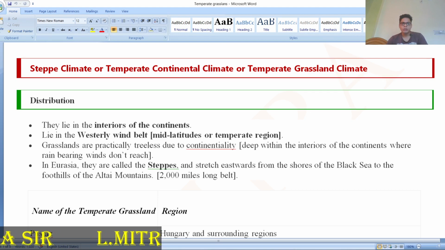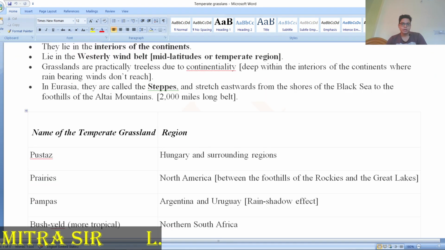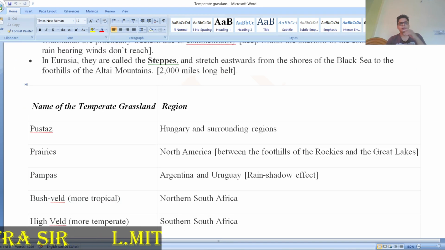In Eurasia this area is called the steppes, and it stretches eastward from the shores of the Black Sea to the foothills of the Altai mountains. These are the areas of steppe vegetation. This temperate grassland is known by different names in different parts of the world.